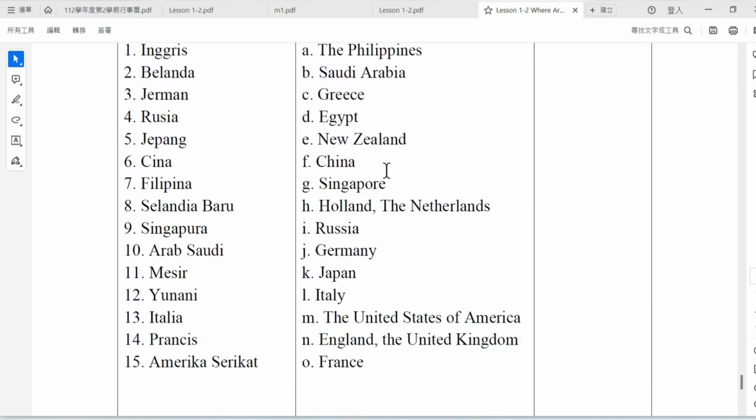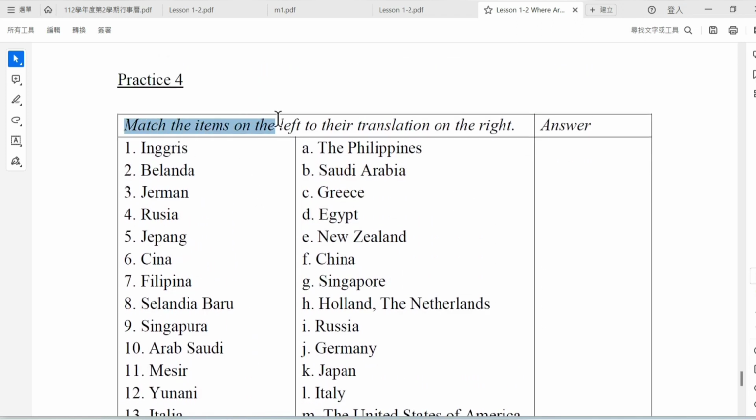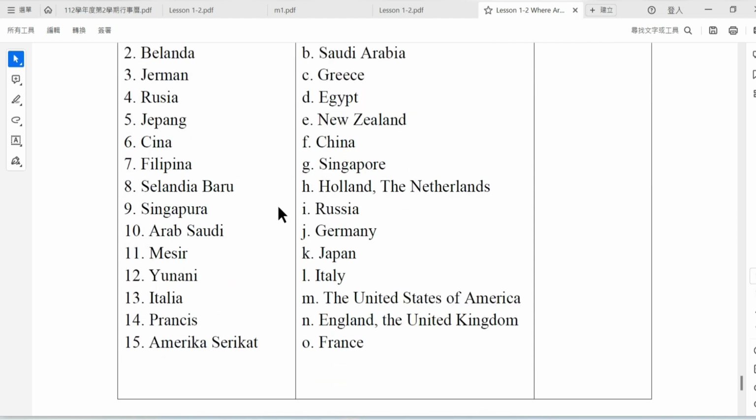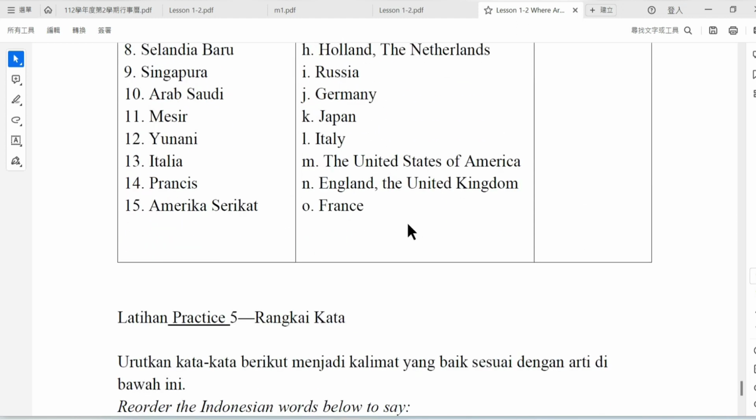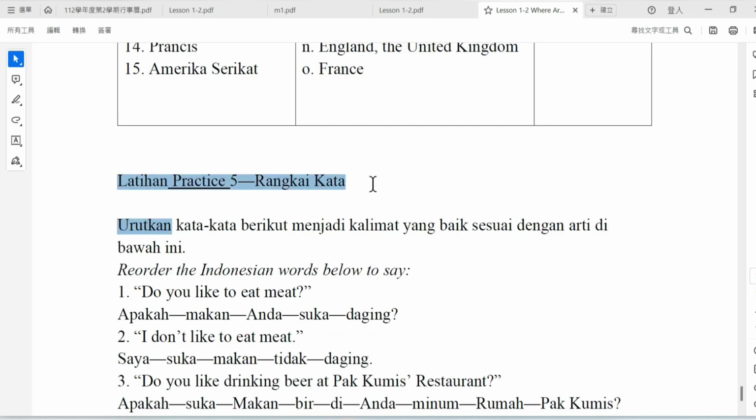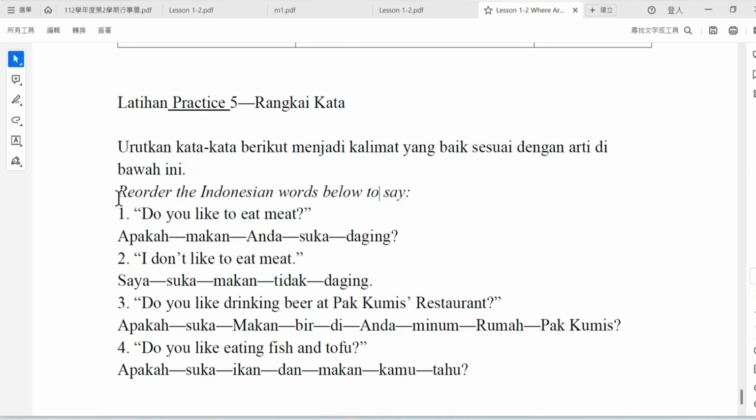Answer the question here. You need to match from the left to the right side. I will delete this and change this one. And then practice 5: reorder the Indonesian words. The student will see the English one, match the English meaning, reorder the Indonesian words and match the English sentence.